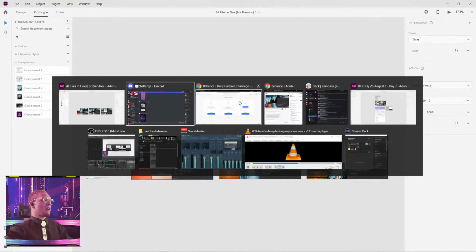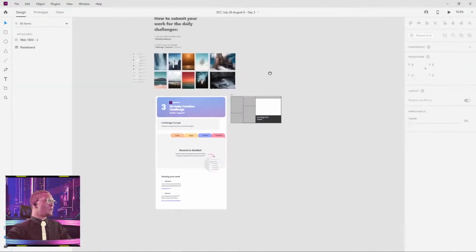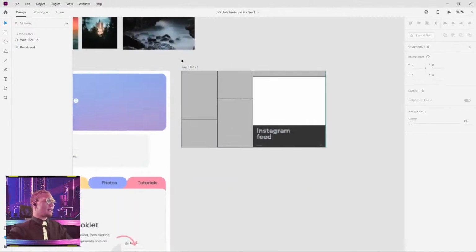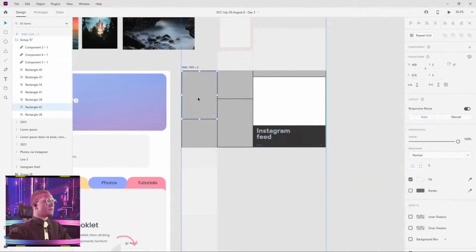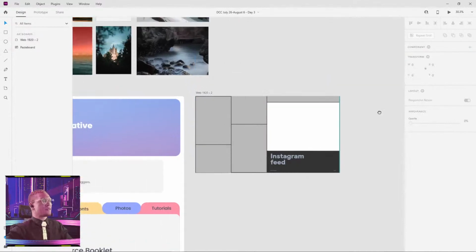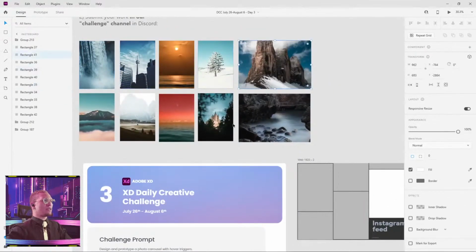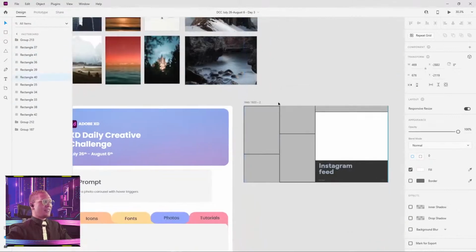So let's start from scratch. When you download your starter file, you will see something pretty much like this. Where all the photos should go will be blank. We're just going to show you how to put these photos in the blocks and how to get the animation going, and we can decide if we have more time what we want to do from there. Sound good?